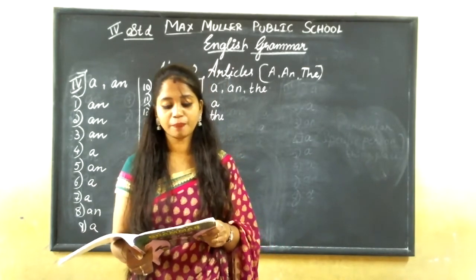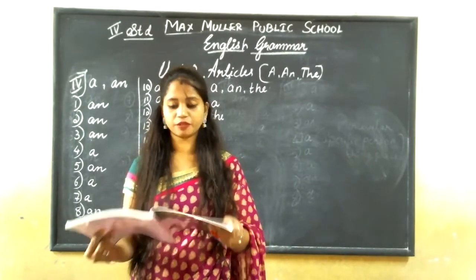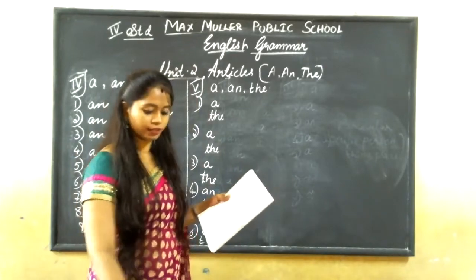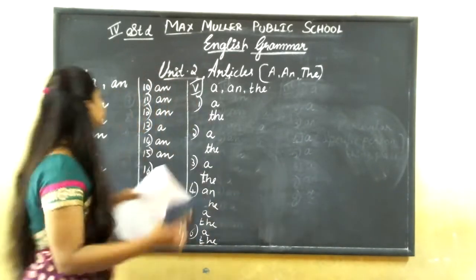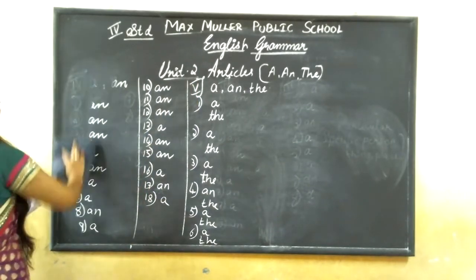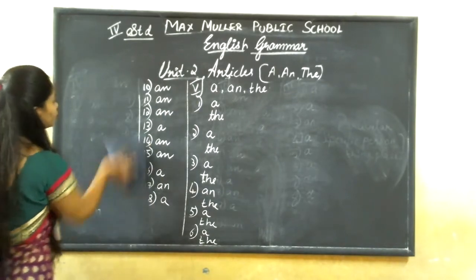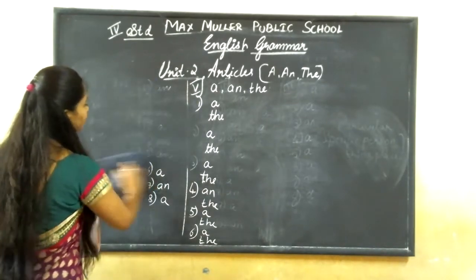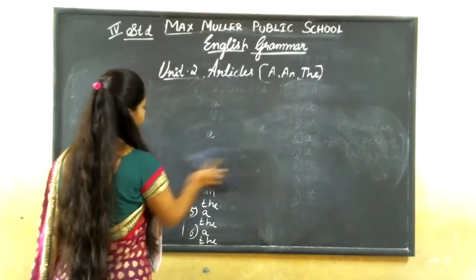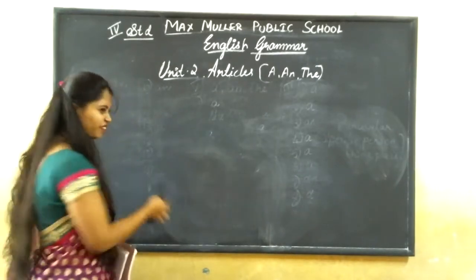Now complete the paragraph with a, an, or the. We have to complete this paragraph with a, an, or the. How will we complete? We'll just read. I think you all have copied this. If you have not copied, you have to pause the video, write it down fast, and play it. It's all a very easy thing.